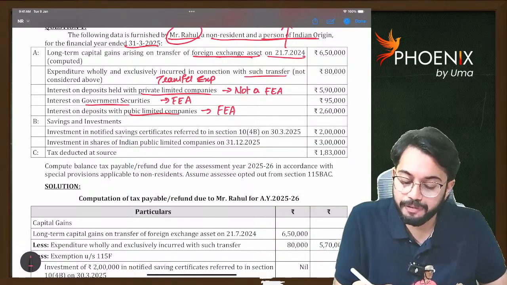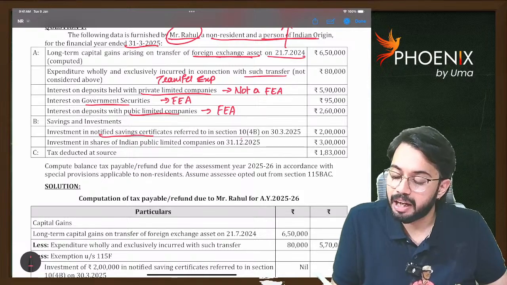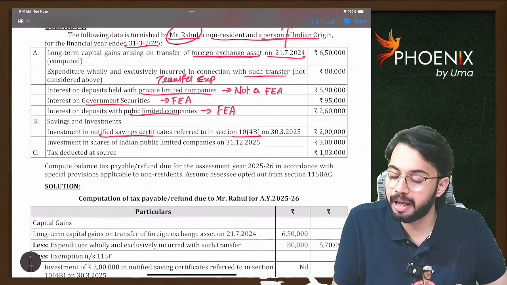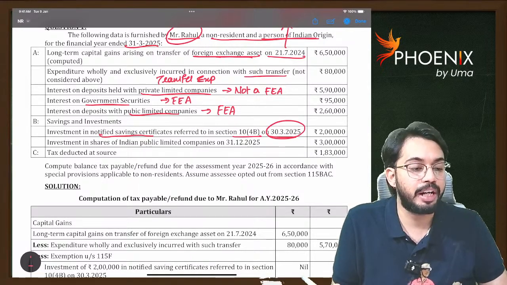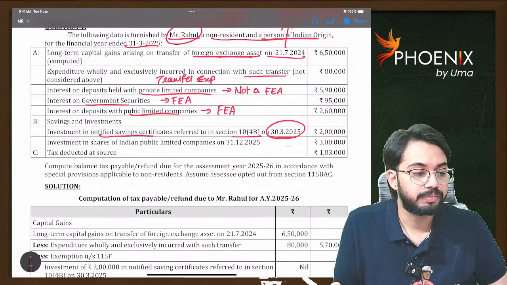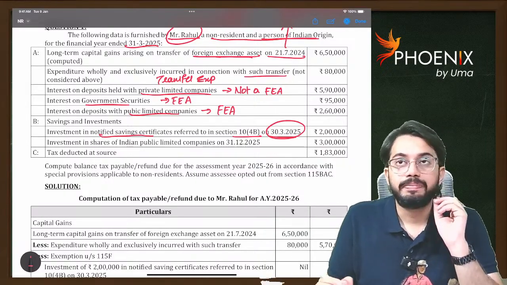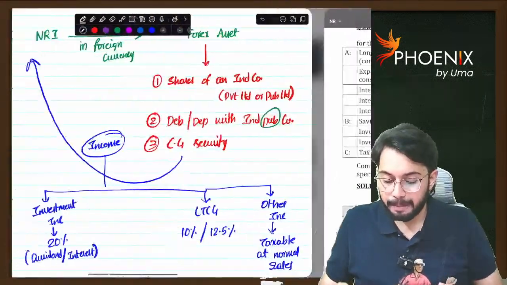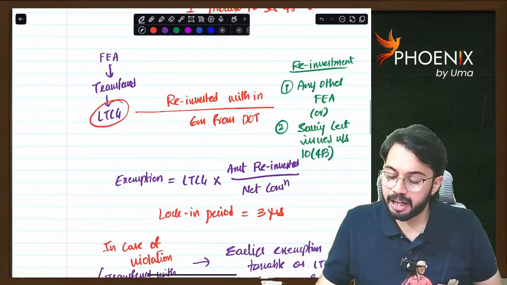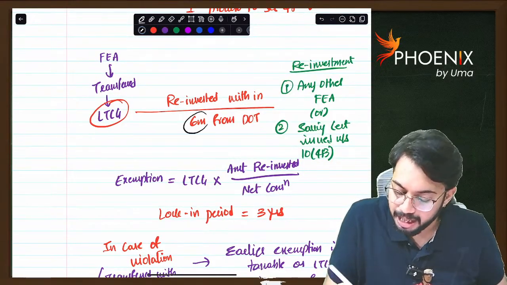Next, savings and investments. Investment in notified savings certificates in section 104B on 30 March 2025. See, reinvestment should be made within how much period? Reinvestment should be made in 6 months.